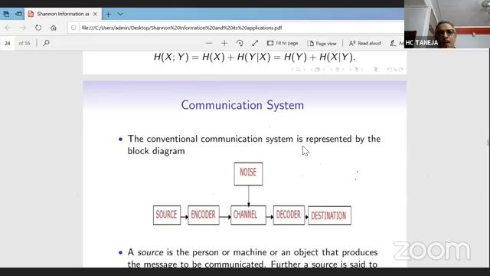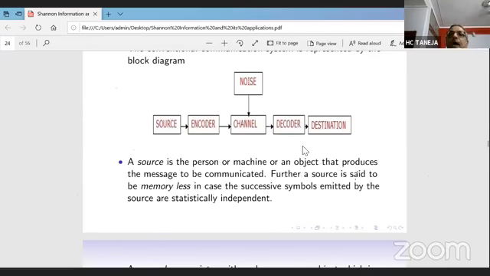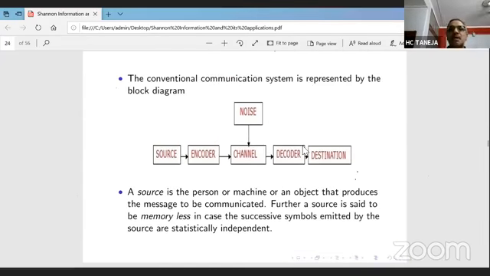Source: for example, I am speaking, I am the source. Encoder: the message from the source cannot be passed on the channel as it is. For example, the message you type on the keyboard is converted into the binary system and then processed. So the encoder encodes the message in a form which is possible to pass over the channel.